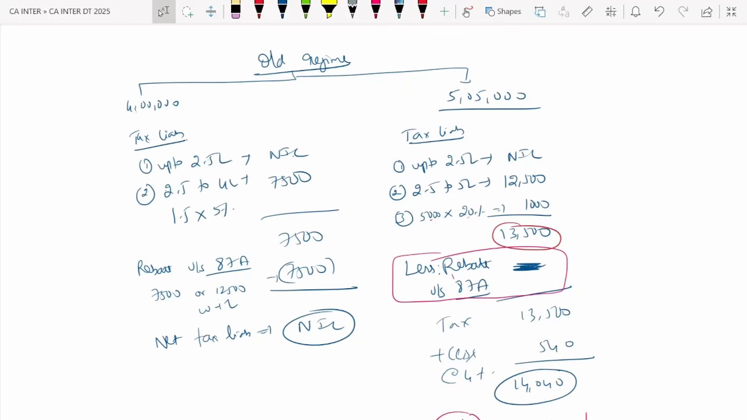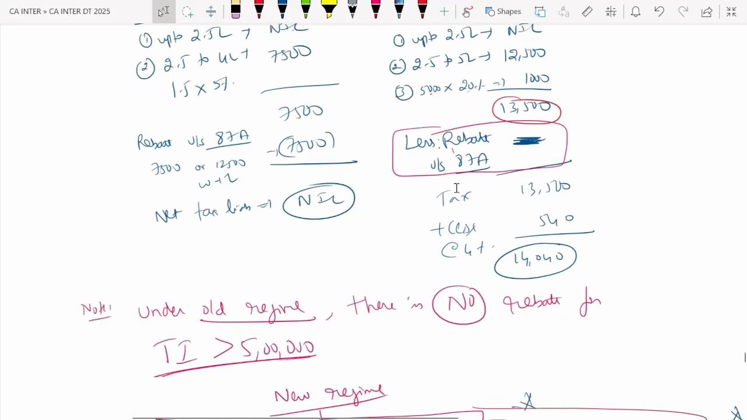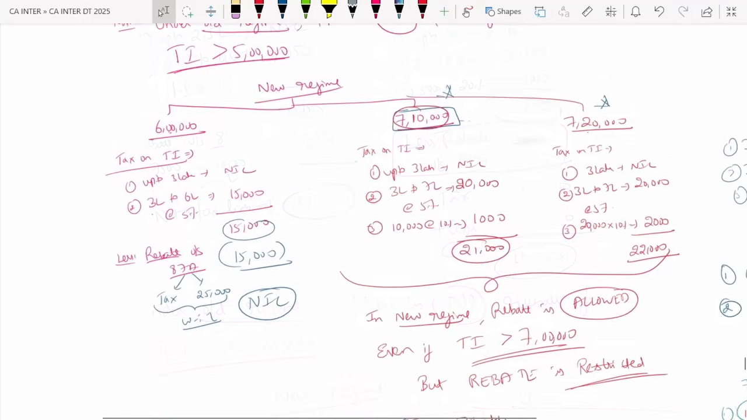You will not get the rebate if your income crosses 5 lakh. Even if by 1 rupee it crosses, you won't get it. Tax 13,500, cess 540, total amount is 14,040. No rebate. Old regime, no rebate. Yes or no? Take a picture. So under the old regime, there is no rebate for total income more than 5 lakh. Everybody with me? Thumbs up, thumbs up.